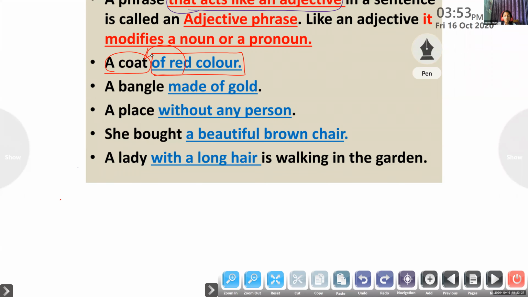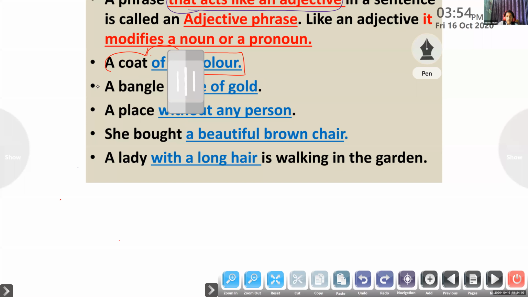Am I clear? Look at the second example: a bangle made of gold. A bangle is a noun, and this group of words without a verb describes the bangle. Not silver, it is made of gold. So made of gold is describing a bangle, a noun, and it functions like an adjective within the sentence. So it is coming under adjective phrase. Am I clear? Yes, ma'am.